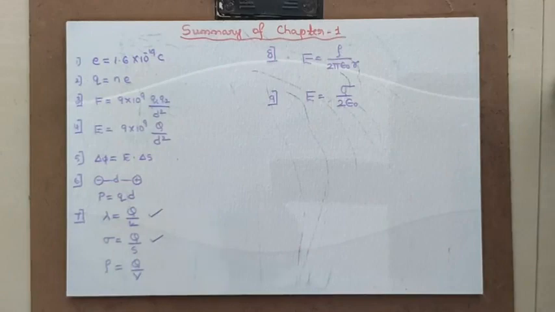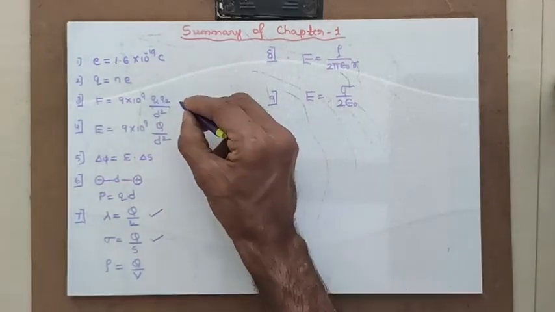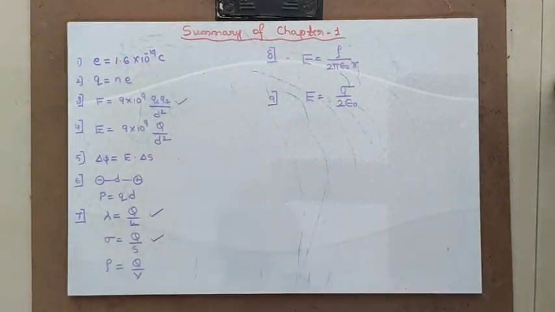We have found two laws here. One is Coulomb's law and the next is the Gauss law. These two are important laws, and this summarizes chapter 1.